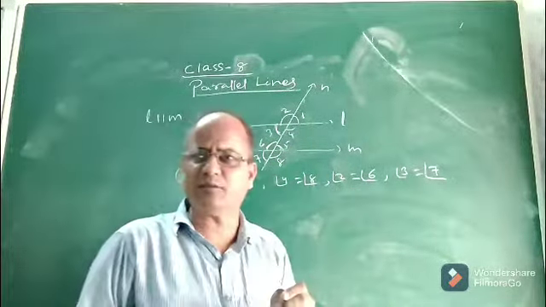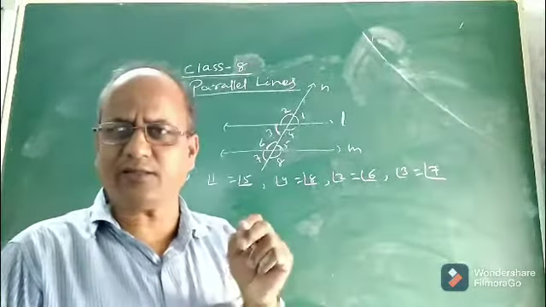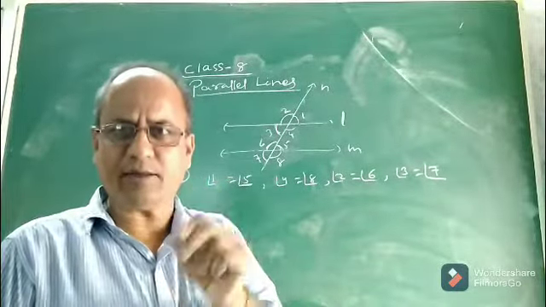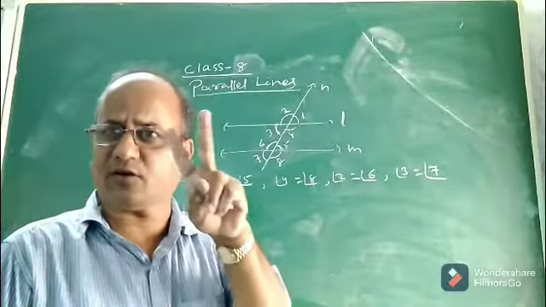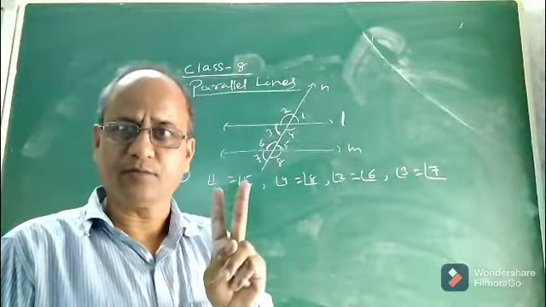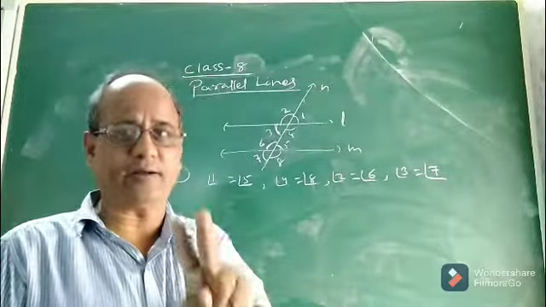So what is the relation between a pair of corresponding angles? The answer is they are equal or the same. A pair of corresponding angles is always equal when a transversal intersects two parallel lines. The two lines must be parallel. Please keep it in mind.